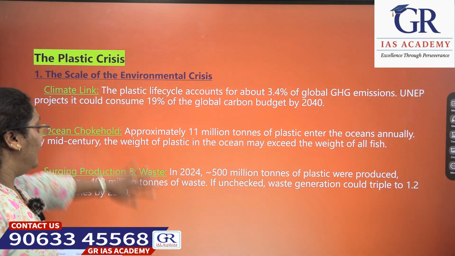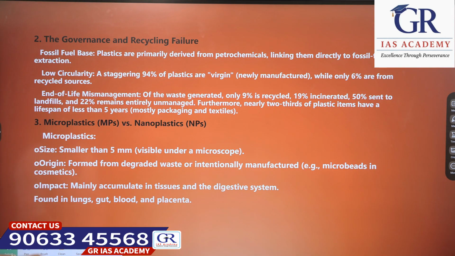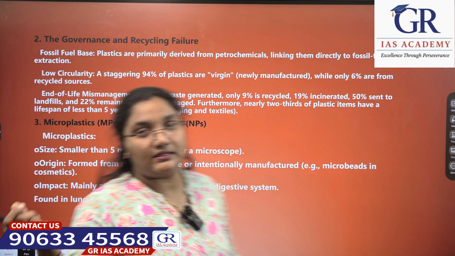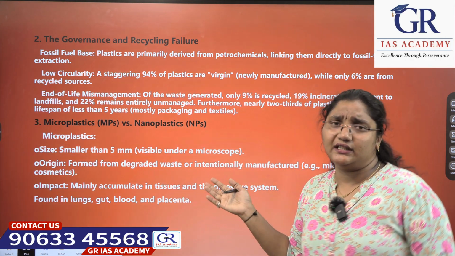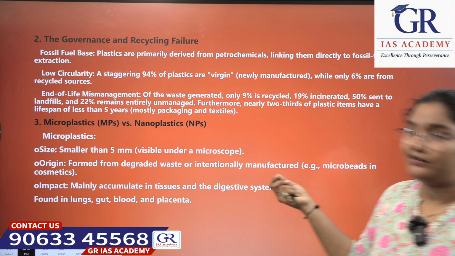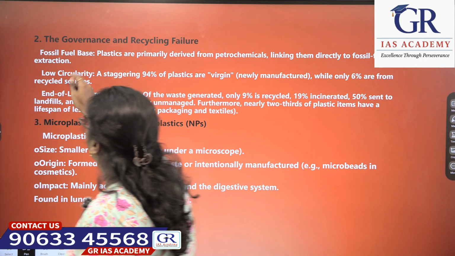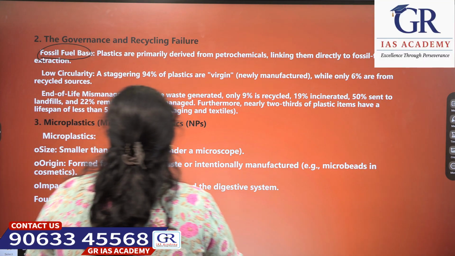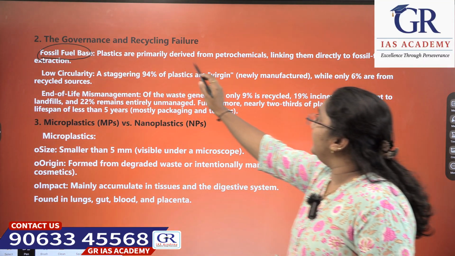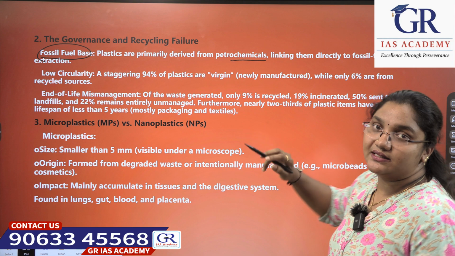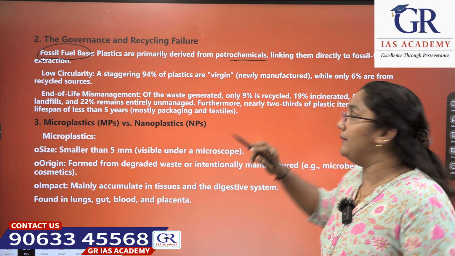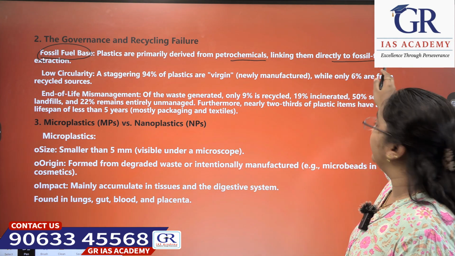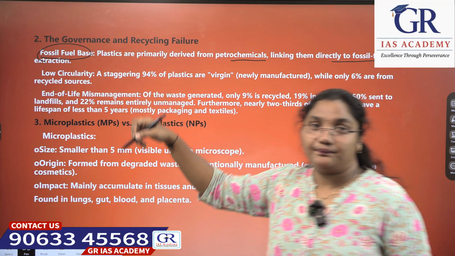Next, the governance and recycling failures. Efforts have come up for reducing plastic, but there are a few failures also. Let us see. Fossil fuel base: plastics are primarily derived from petrochemicals, linking them directly to fossil fuel extraction.